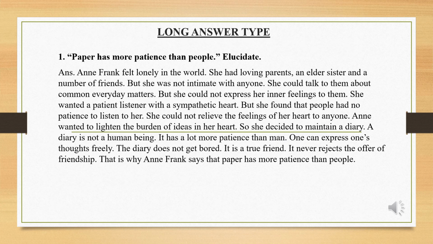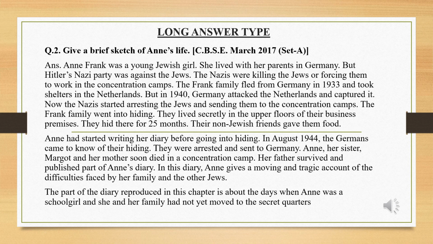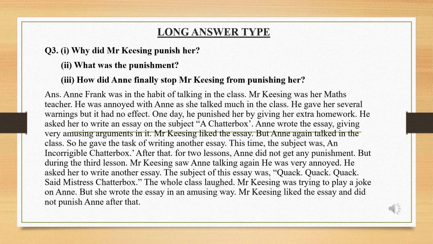Here is a long answer type question. This question has been asked several times. This is a very important question. You can go through that. "Paper has more patience than people." Elucidate. Long answer type, another one: Give a brief sketch of Anne's life. As an answer to this question, you have to include all the relevant points which I have given in the above slide related to Mr. Keesing's punishment.